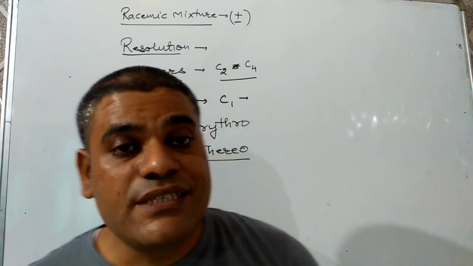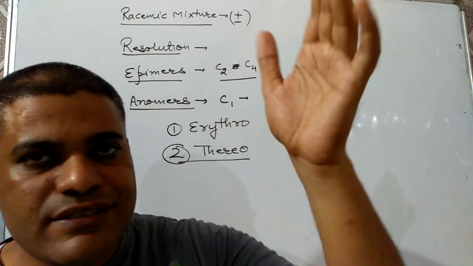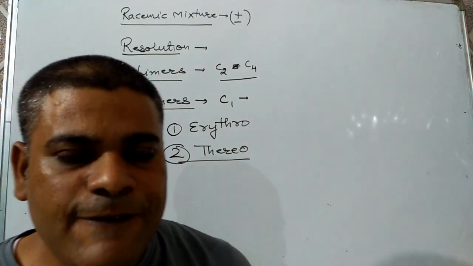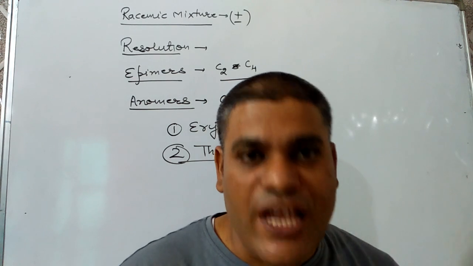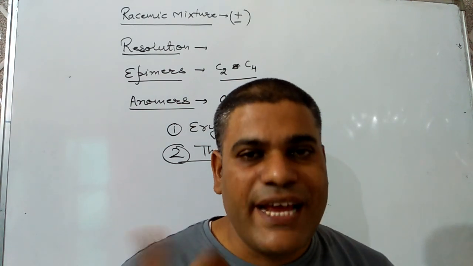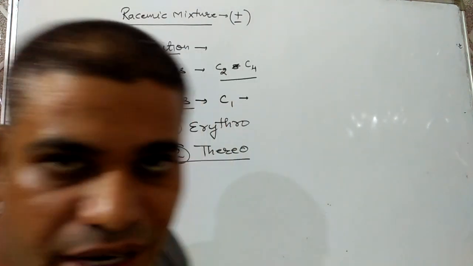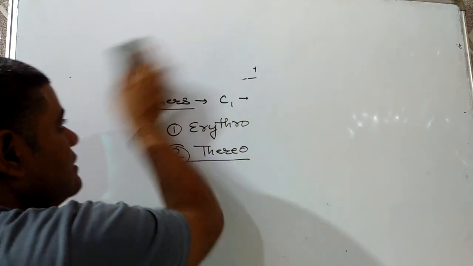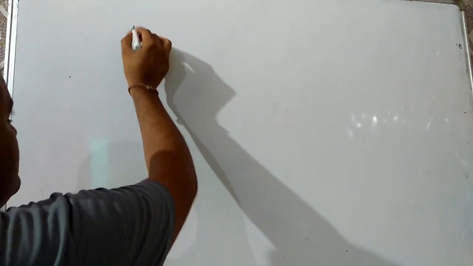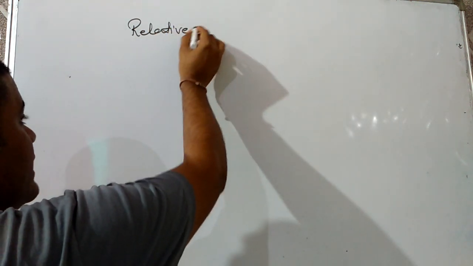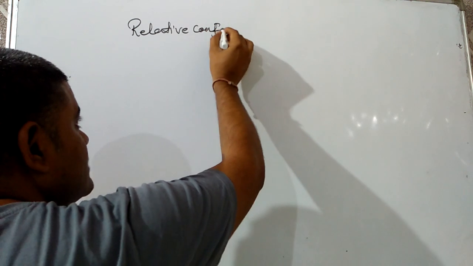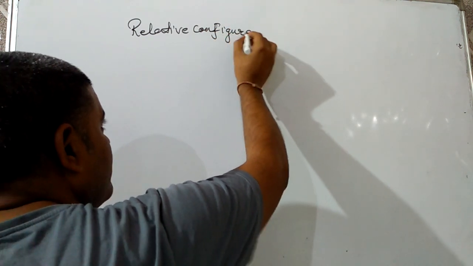Now we have to discuss the configuration. I have discussed optical activity here in total. There can be two types of configuration for an optically active compound. The first one is relative configuration, which is also known as D and L configuration.